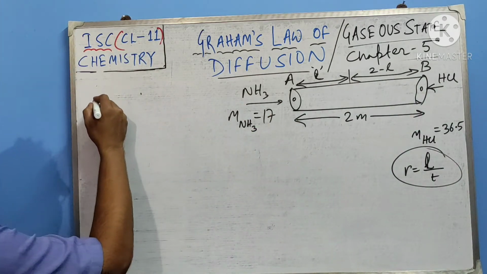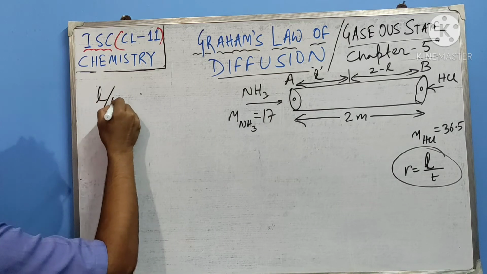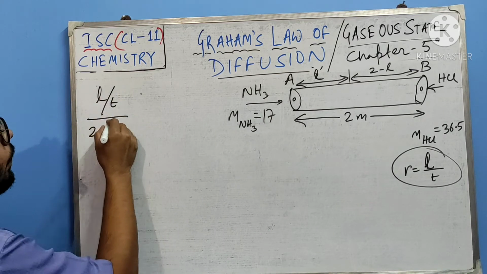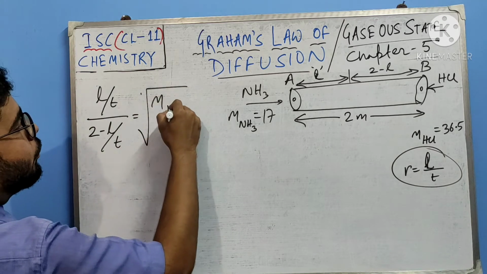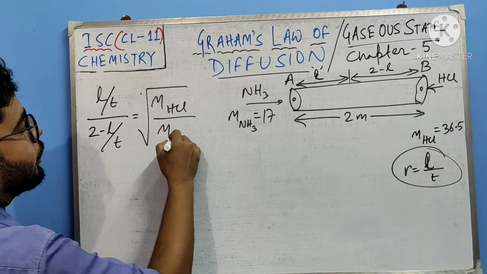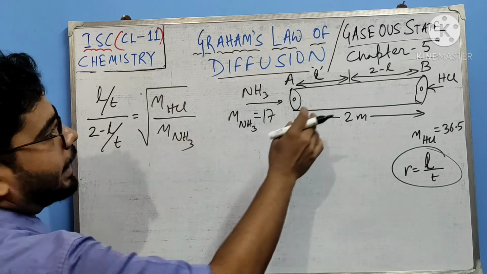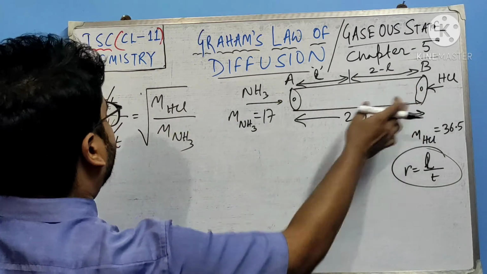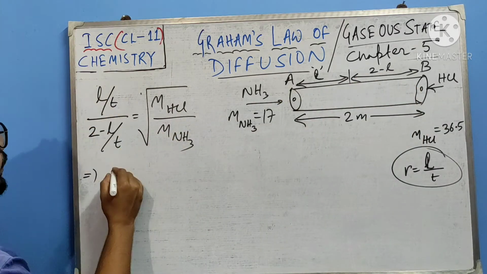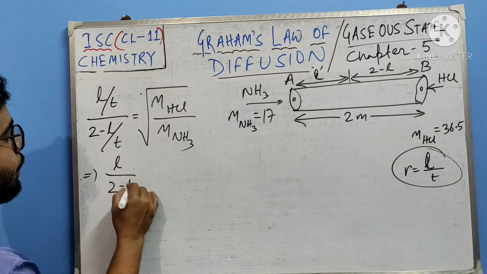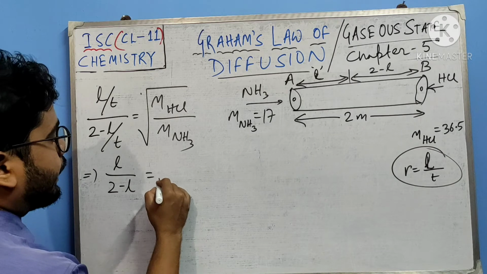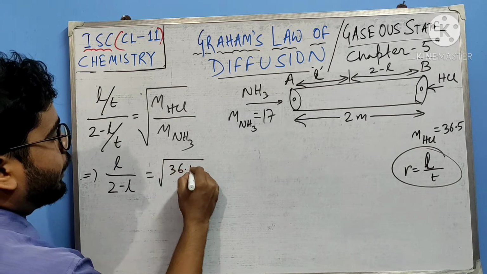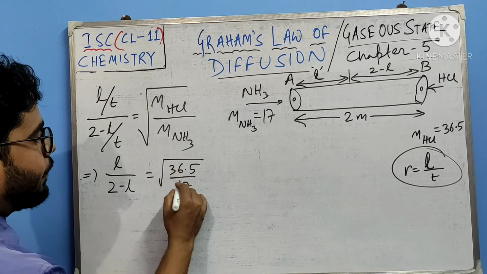So we can write L by T divided by (2 minus L) by T equals molecular mass of HCl by molecular mass of ammonia, right? Because this part is for HCl, T gets cancelled. So L by 2 minus L equals 36.5 divided by 17, right?